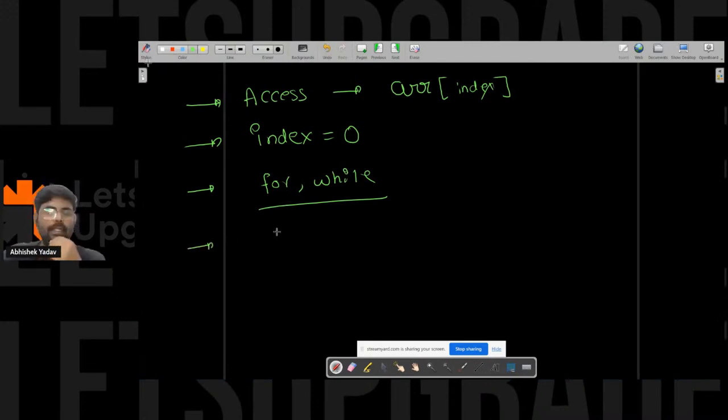So guys, there is one method in an array, that is the length method. Basically array is an object. Array is an object here.